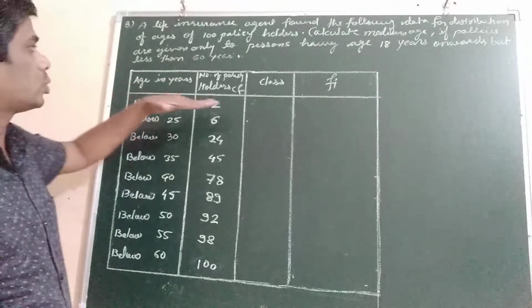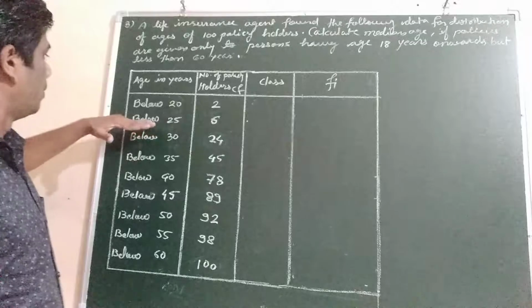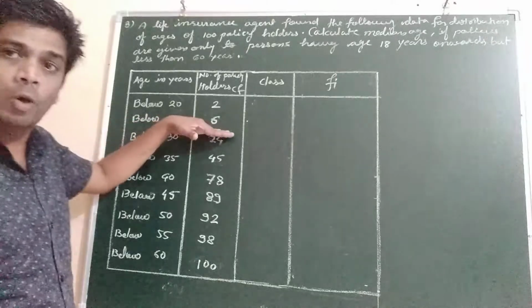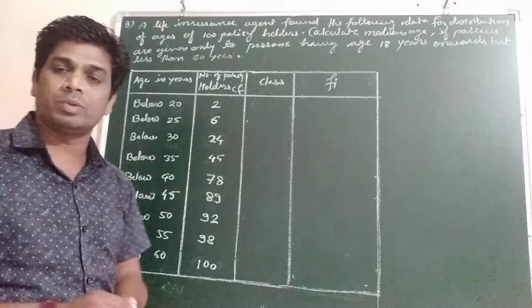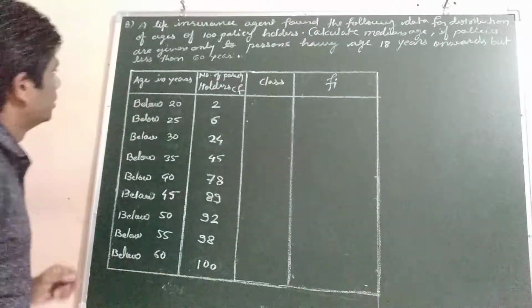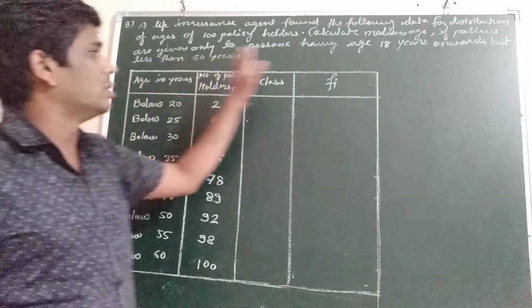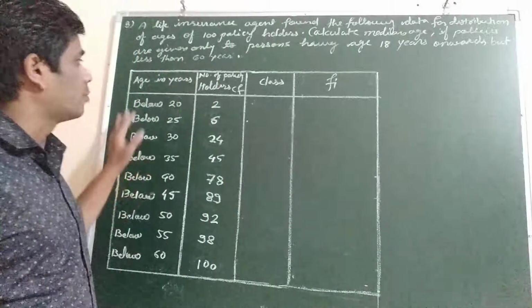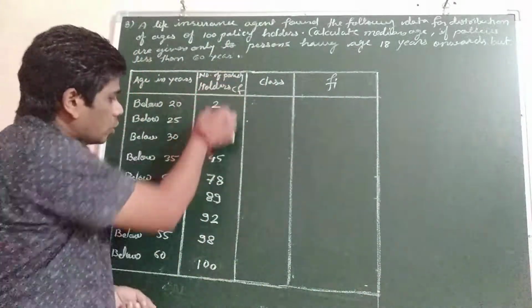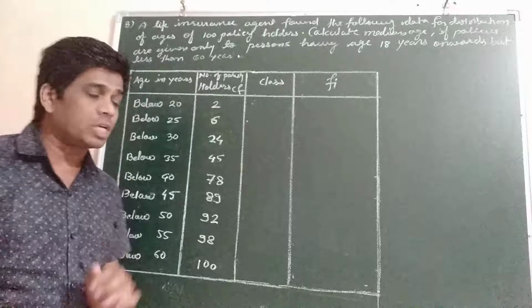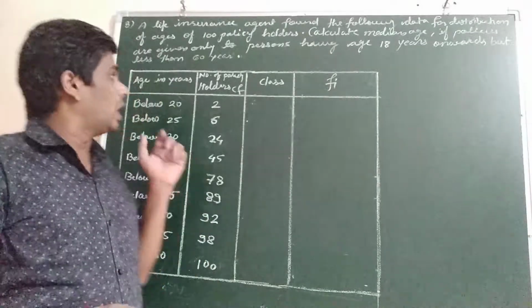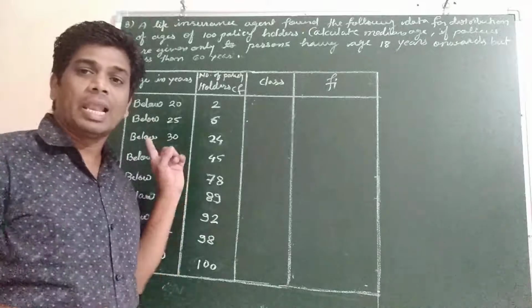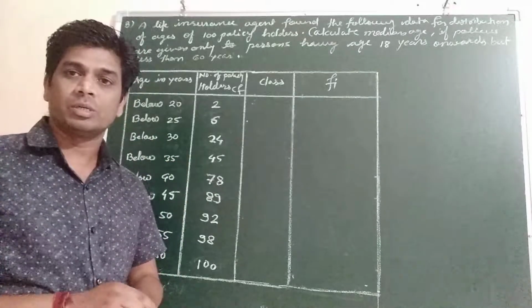Below 20 years, 2 policyholders were there; below 25 years, 6 policyholders were there; below 30 years, 24 policyholders were there. Such a cumulative frequency distribution, this is called cumulative frequency. Such a cumulative frequency distribution is called the less than type. This is the less than type of frequency distribution.